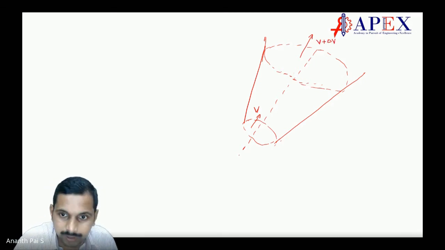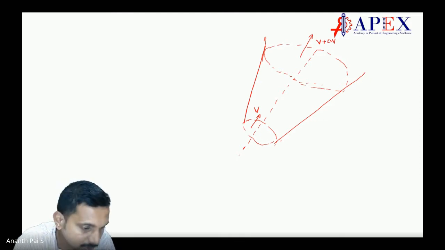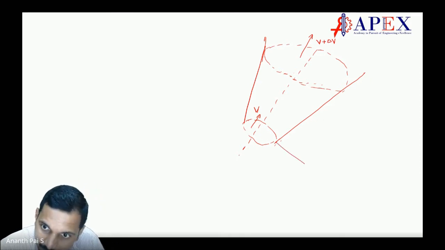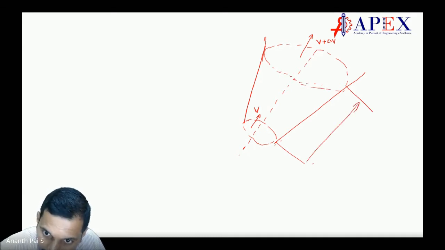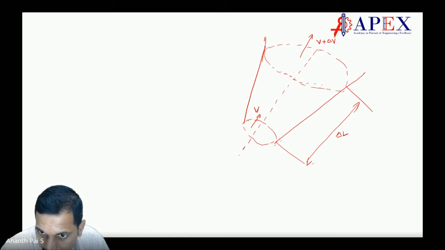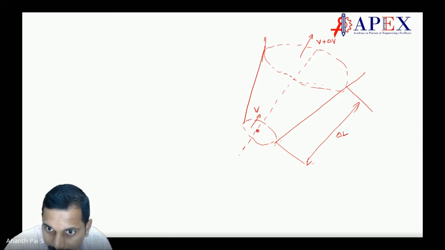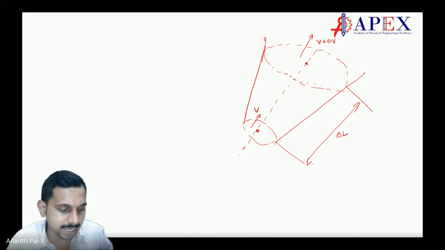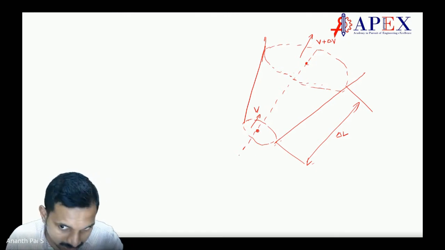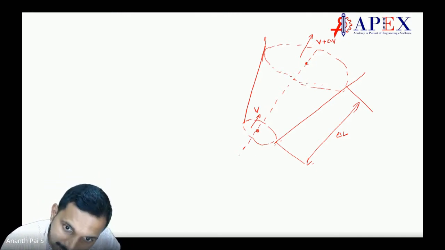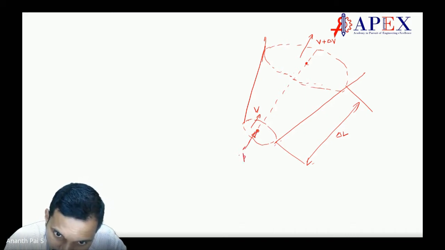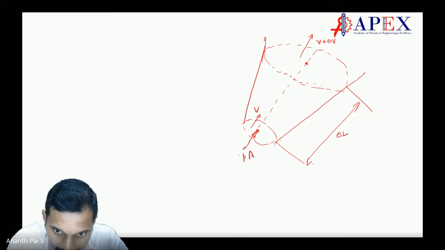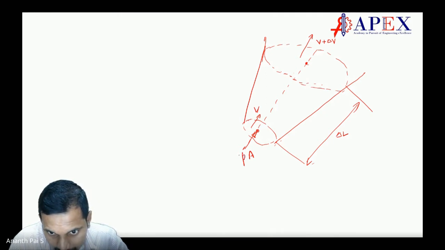Next, for this duct which has a length of, say, delta L, along the axis, from this point to this point, that is the delta L. At this point you have a force which is given as P into A. P is the pressure, A is the area.